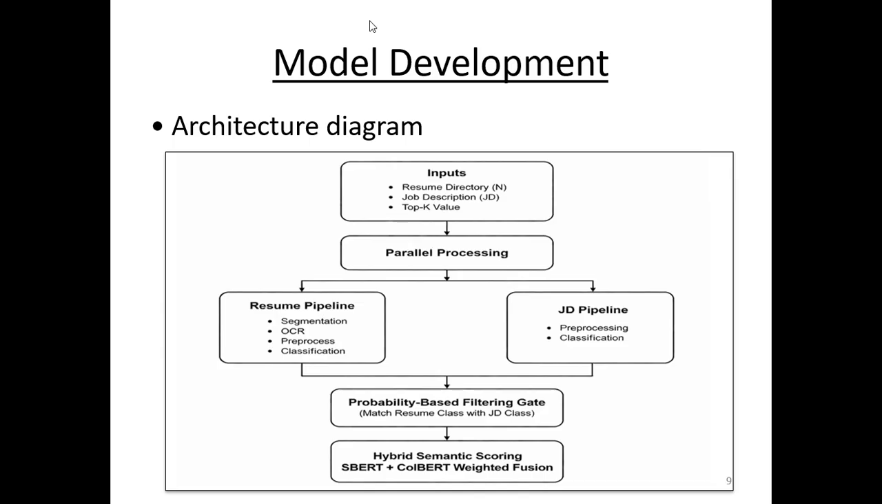After the classification, it performs the probability based filtering. Here, based on the JD class, if the JD was predicted under the category of data science, it only takes the data science category resumes from the overall resumes. For example, if 100 resumes are processed, and only 10 resumes are under the category of data science, it only takes those 10 resumes for the next step. The remaining 90 resumes are directly rejected.